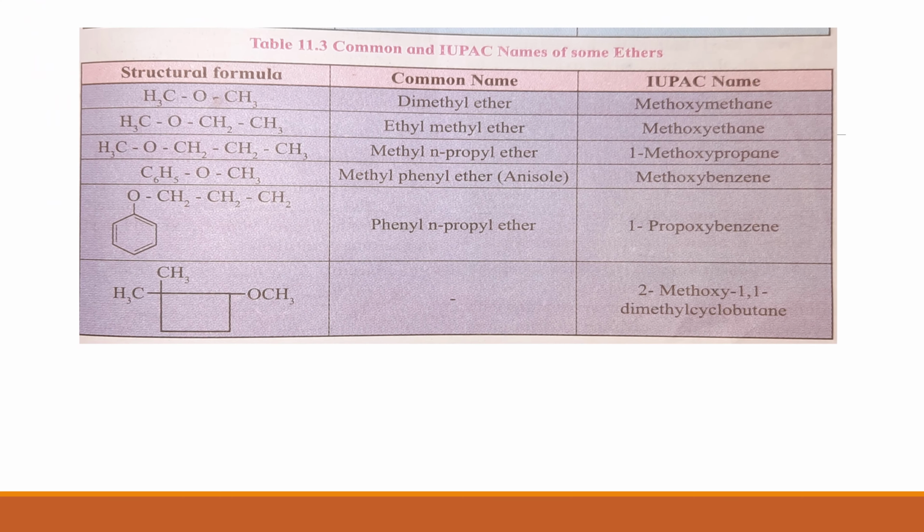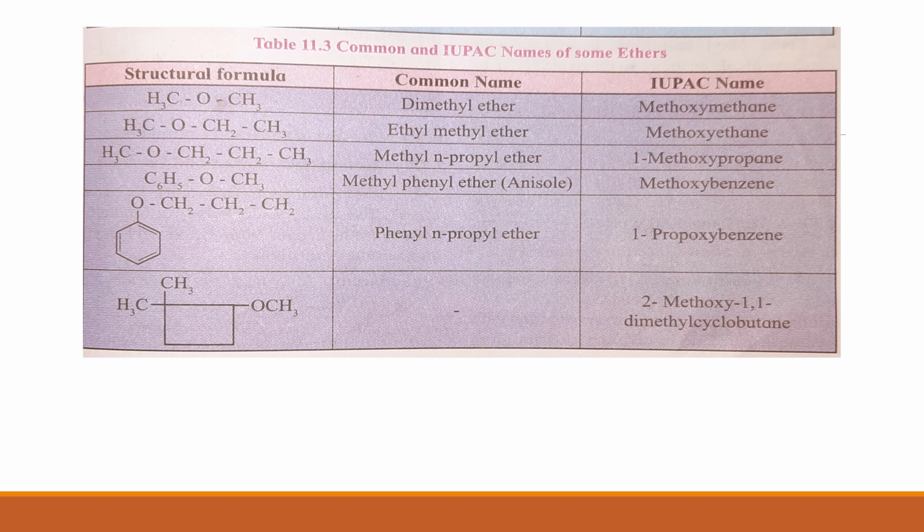Now let us consider some examples. These are the structural formulae of some ether compounds. Then we shall see their common names in the second column and the IUPAC name in the third column. The first example is CH3OCH3.